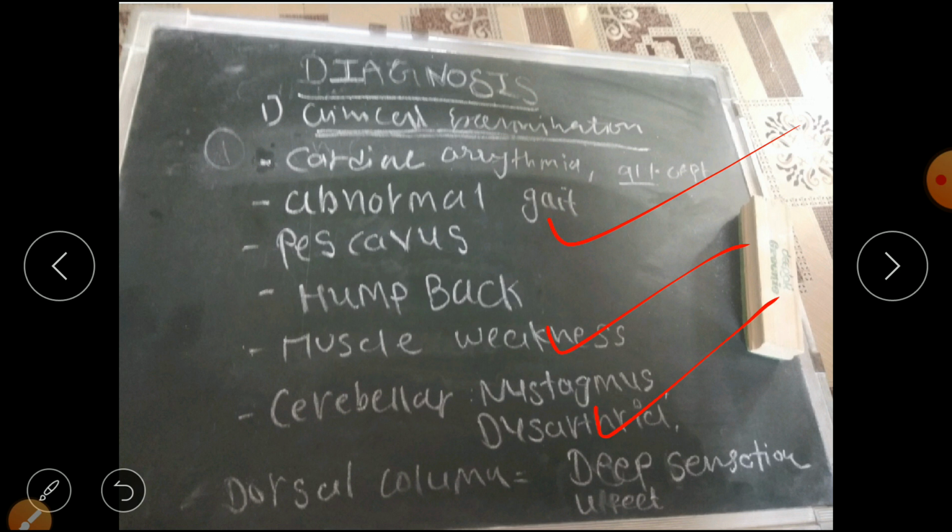Then we do the Romberg test for balance. The Romberg test is positive: with the eyes closed, sway is more present, so that suggests the sensory type of ataxia. So this is about the clinical examination diagnosis.